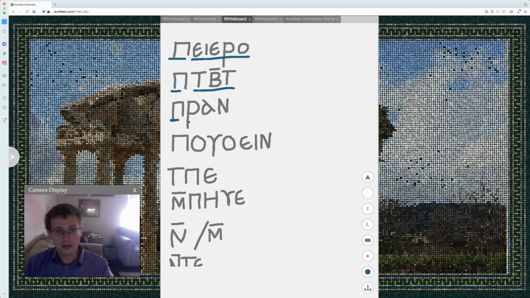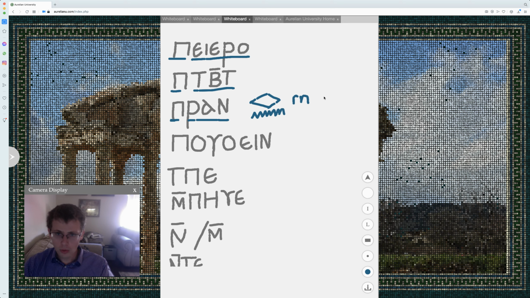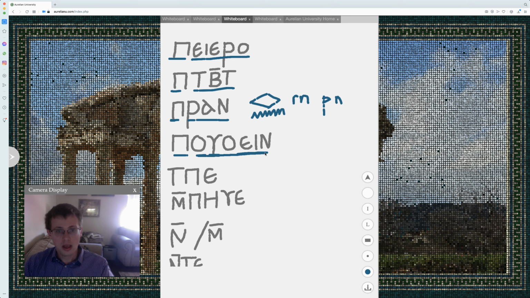Pran, and you might know from ancient Egyptian, or Middle Egyptian, I guess I should be more specific, ren would be name. So this is the name, or ren pen would be in late Egyptian the name. Woin, sorry, here. This would be the light, so light, masculine.